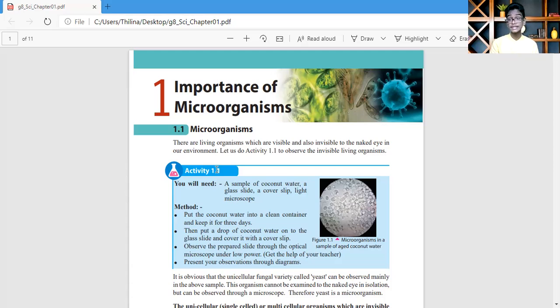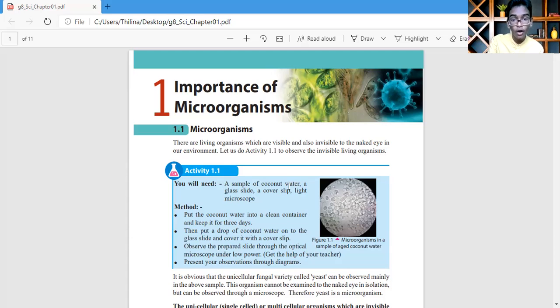Yes. If we take ghosts, when we take ghosts, they are invisible. We can't see them with our naked eye because they are ghosts. Yes. When we take a digital camera, only through that can we see the ghost. Yes, okay. Then we take activity 1.1, we will need these things.